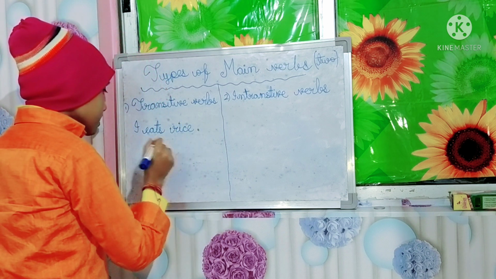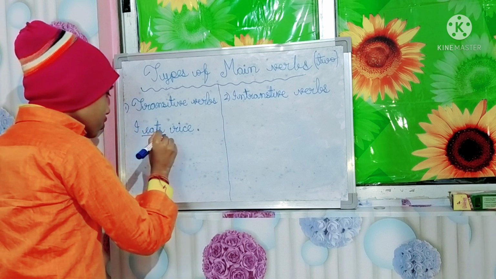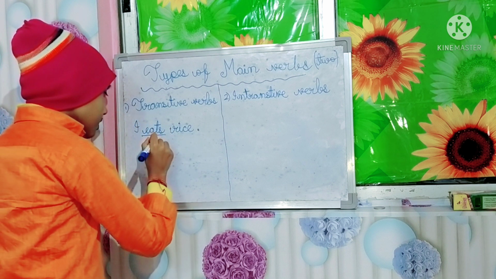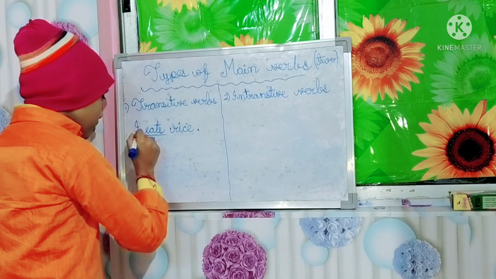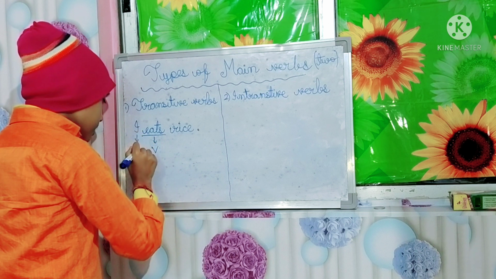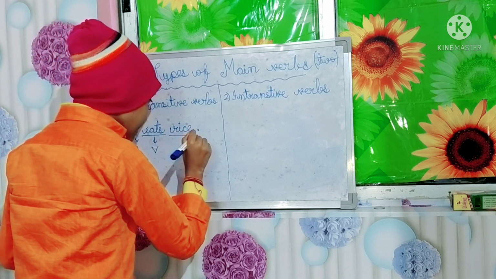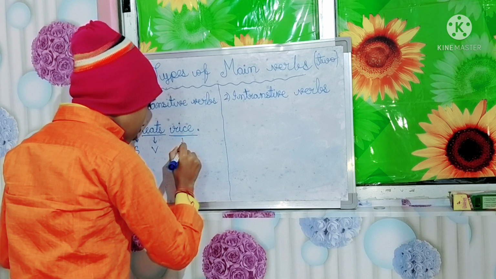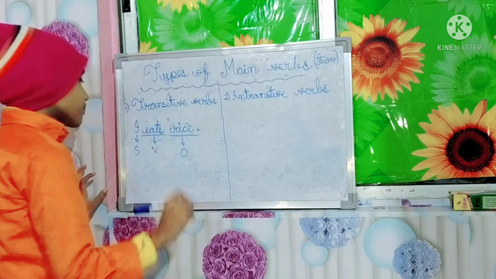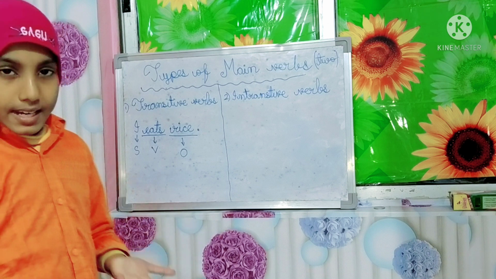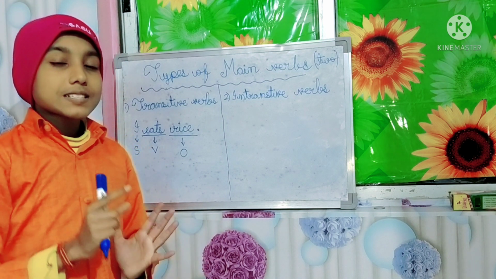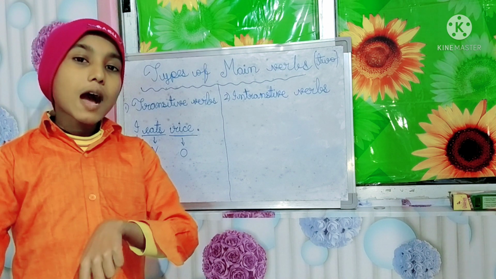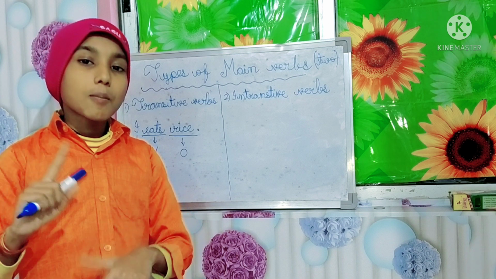I eat rice. I eats rice. Here you can see eats is the verb. I is the subject and here rice is the object. So what I was telling you is that transitive verbs are verbs that require an object after them to complete their